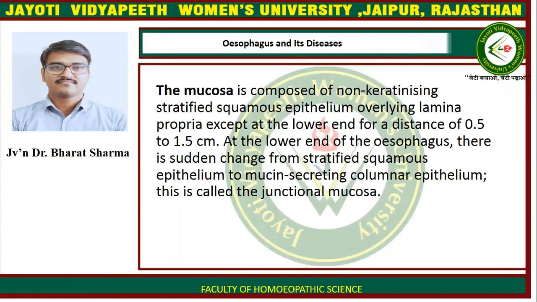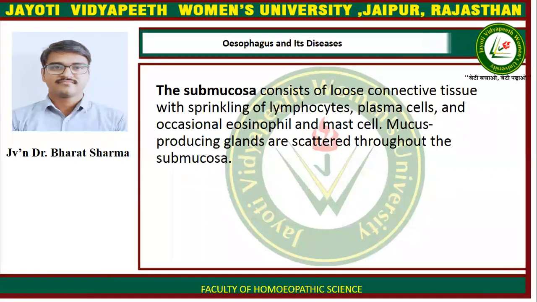The esophagus mucosa is composed of non-keratinizing stratified squamous epithelium overlying lamina propria, except at the lower end for a distance of about 0.5 to 1.5 centimeters. At the lower end of the esophagus, there is sudden change from stratified squamous epithelium to mucin secreting columnar epithelium, and this is called the junctional mucosa. The submucosa consists of loose connective tissue with sprinkling of lymphocytes, plasma cells, and occasional eosinophils and mast cells.